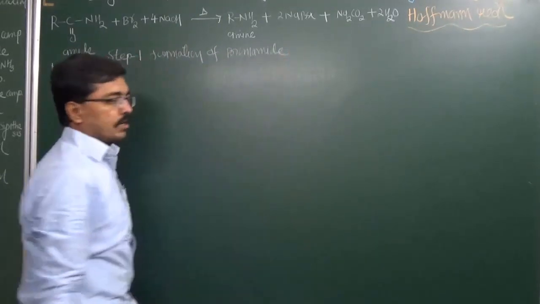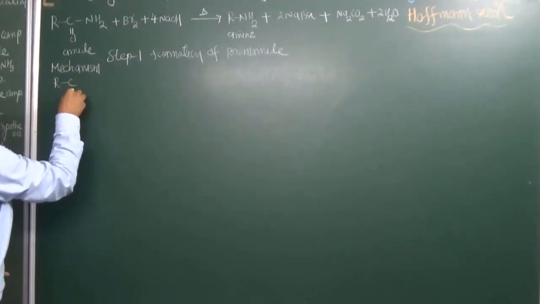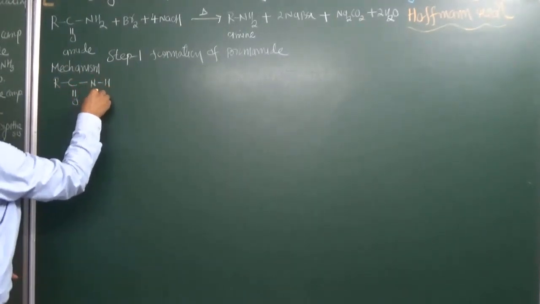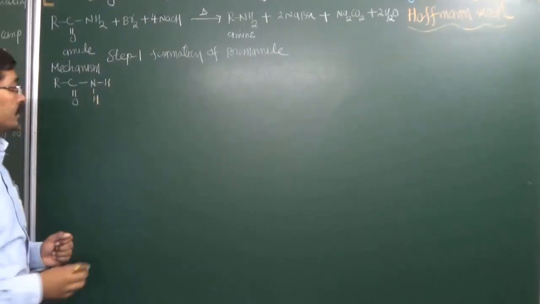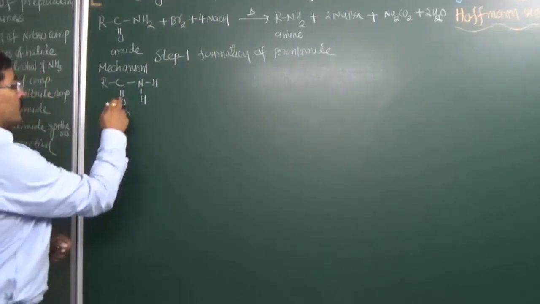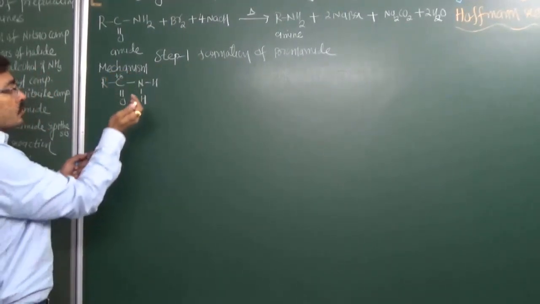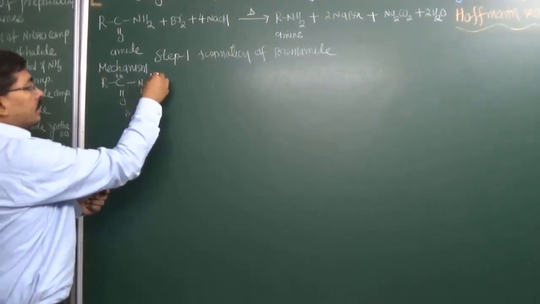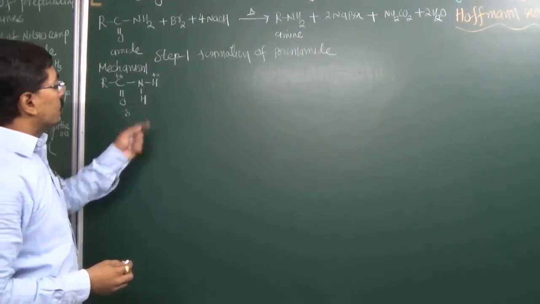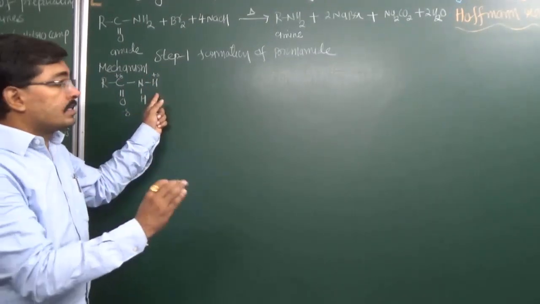In this step, whatever amide molecule we have, the amide nitrogen has hydrogens. These hydrogens are acidic in nature because the carbonyl carbon is a strong electron withdrawing group. So oxygen has a partial negative charge and carbon a partial positive charge, so it will take electrons from nitrogen. Therefore nitrogen has a partial positive charge, and this hydrogen of the amide has an acidic character.